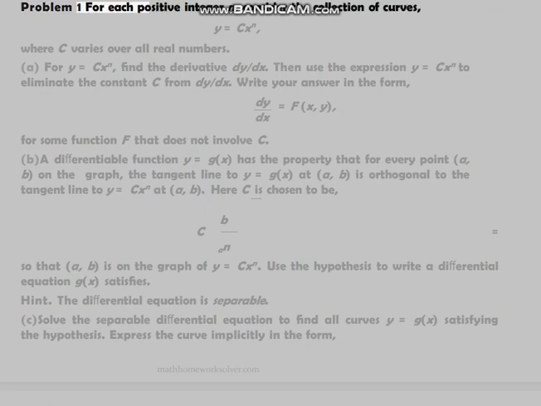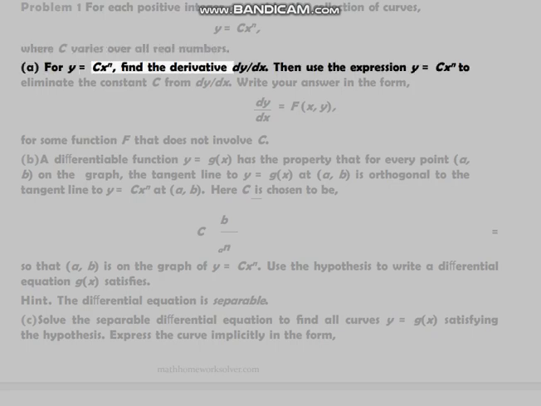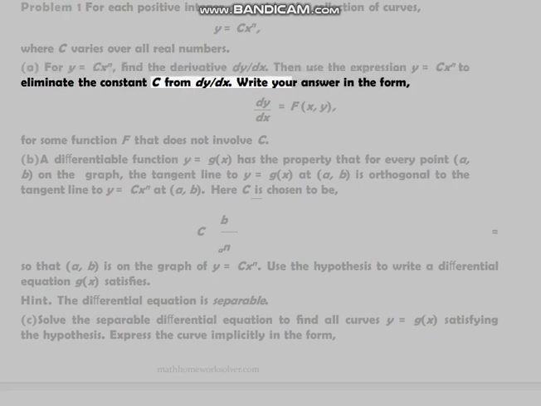Part 2, Problem 1. For each positive integer n, consider the collection of curves y equals c x^n, where c varies over all real numbers. A. For y equals c x^n, find the derivative dy/dx. Then use the expression y equals c x^n to eliminate the constant c from dy/dx. Write your answer in the form dy/dx